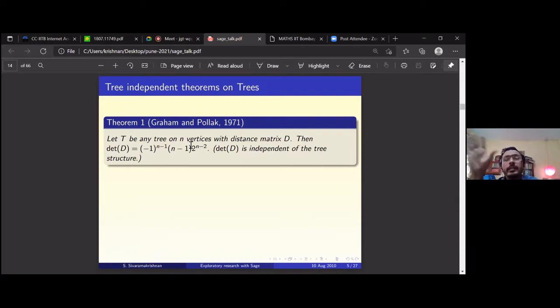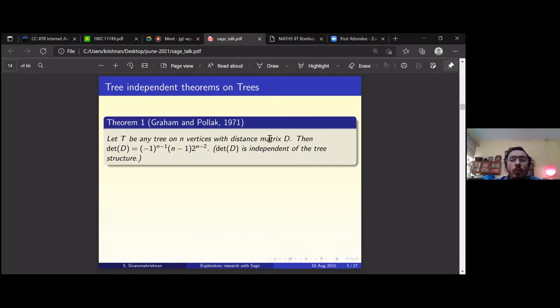Because the tree is connected, all distances are finite. You won't have infinite entries. If the graph is not connected, there will be infinite entries, which is a problem. Here, since the tree is connected, the distance matrix will have only finite entries. That's the interesting thing.